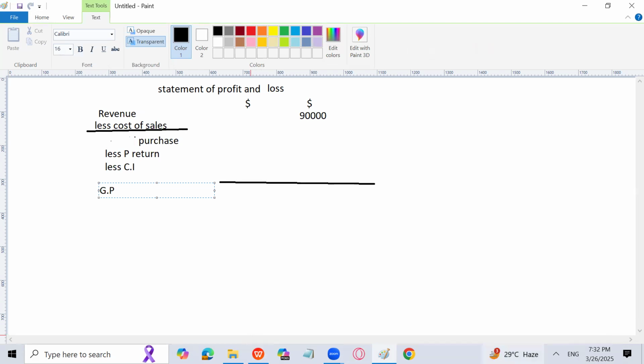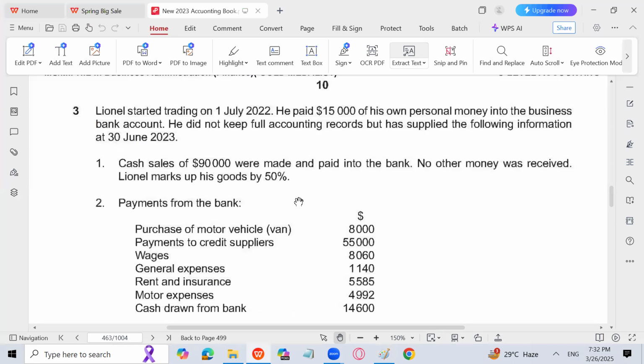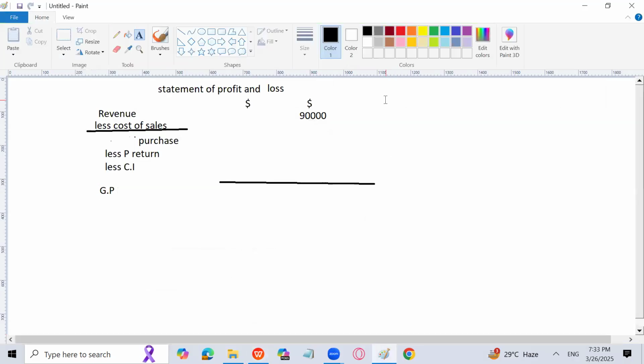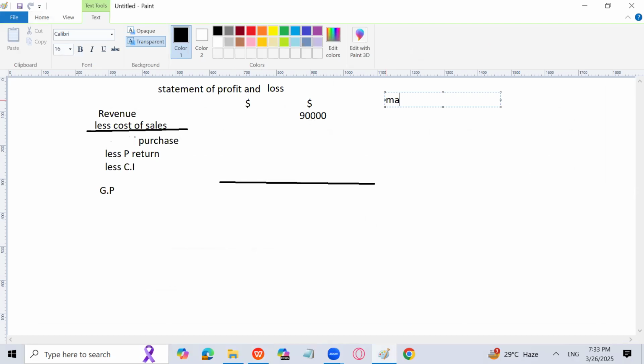Let's move back towards the question. If we see the gross profit, markup is given as 50%. But we know that markup doesn't apply on sales, margin applies on sales. So you have to convert markup into margin. You don't have a choice. So the formula is percentage over 100 plus percentage. Minus is in the other one. So it will be 50 over 100 plus 50, that is 50 over 150. Now this is the margin. I can multiply this margin with sales, which is 90,000 into 50 divided by 150. I will get the amount of gross profit.